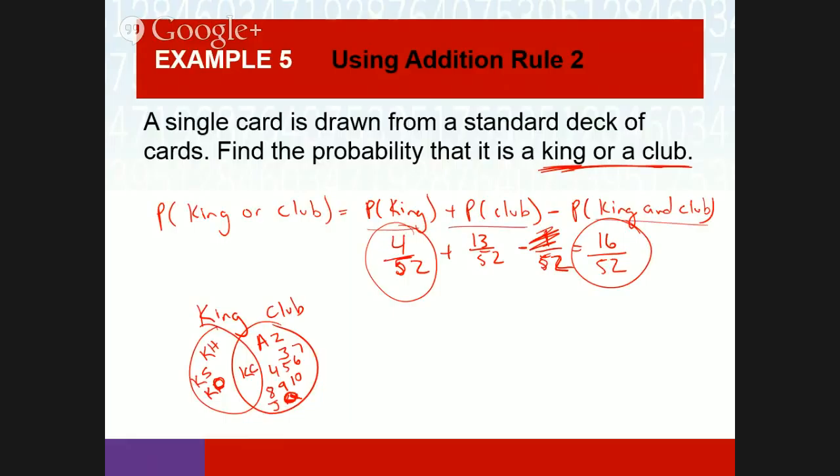We don't have to draw out this picture though to see that. This is much easier to understand though. I don't know why. Because you can think of an example. Yeah. Visually, you can think of the cards. Okay, I have the 4 kings and the 13 clubs, and I'm going to take out the king of clubs, and I end up with 16 over 52. So why didn't you do that instead of saying all that intersection and